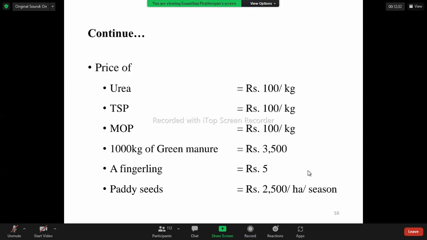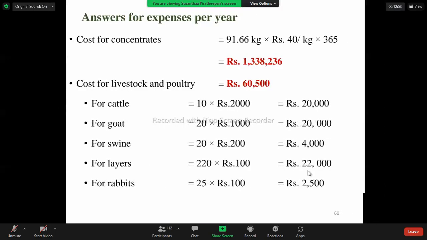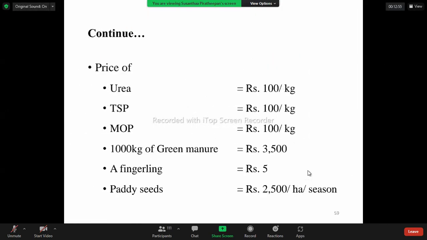Okay, we are having the urea, TSP, and MOP samples. Sometimes the sample may be displayed in the spot examinations. You can identify these fertilizers with their color. And in case of agronomy, this is a common question. They will place all these fertilizers and they will ask the nitrogen, phosphorus, and potassium percentage.